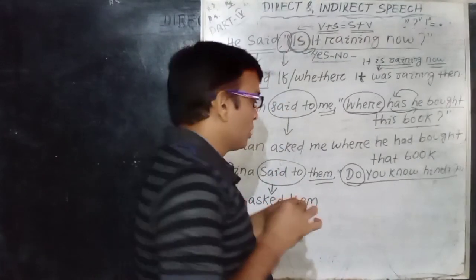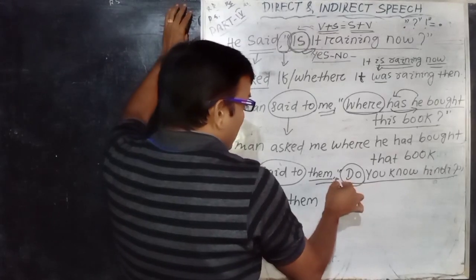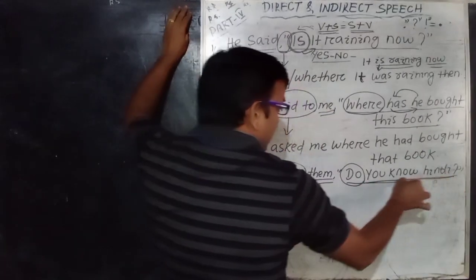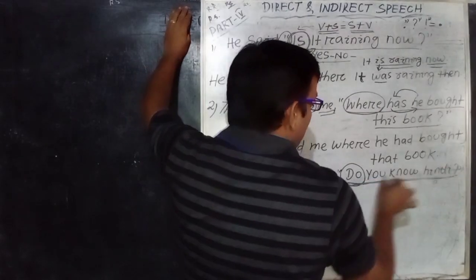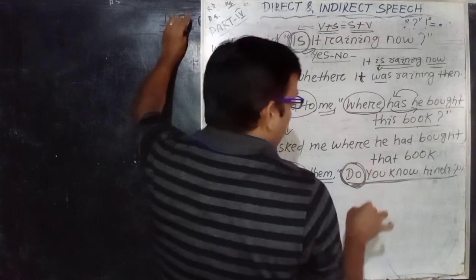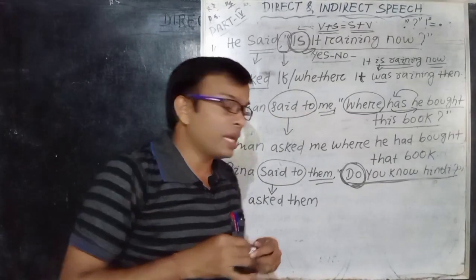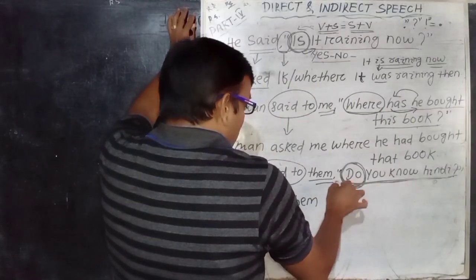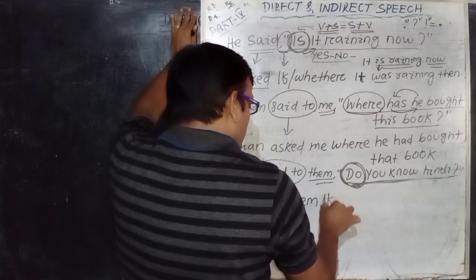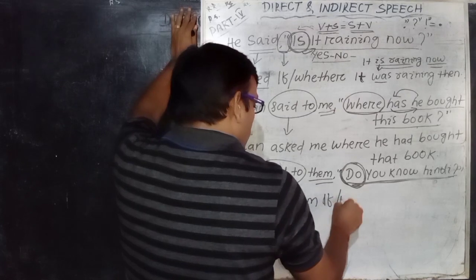Then next important thing, omit and drop the comma and quotation mark, use the conjunction. It is a yes no question. Do you know Hindi? It is a yes no question. How did you know? Because it starts or begins with a particular auxiliary verb "do". So the next step, omit the comma and quotation mark, use the conjunction if or whether. Any one of these you can use.